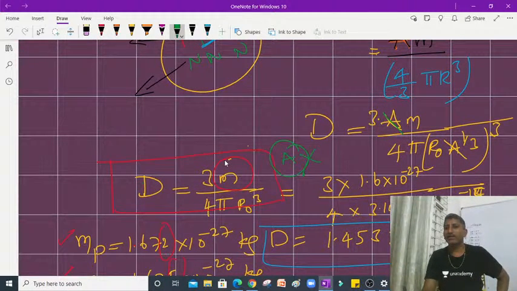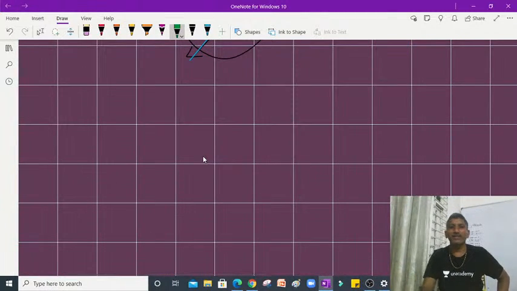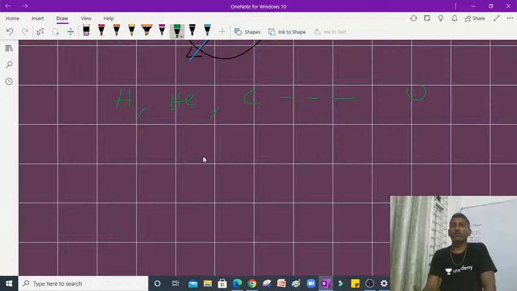So density does not depend on mass number. So we can say density for hydrogen is equal to density for helium. It is equal to density of the nucleus, density of carbon. Likewise, even for uranium also, density is a constant.